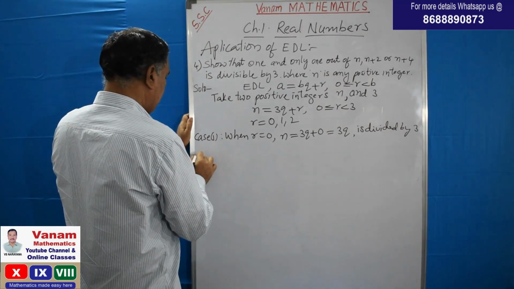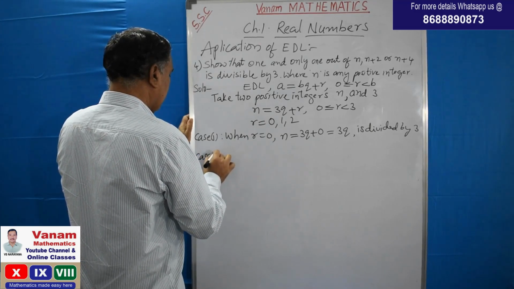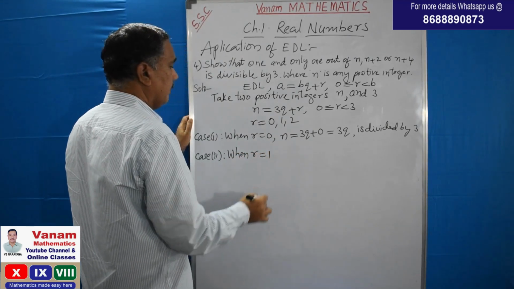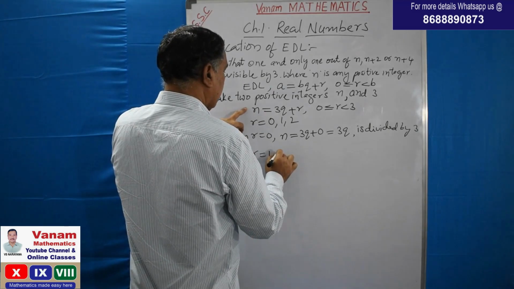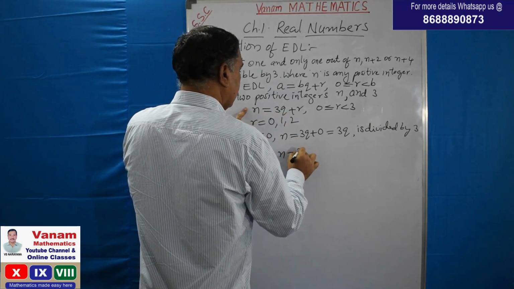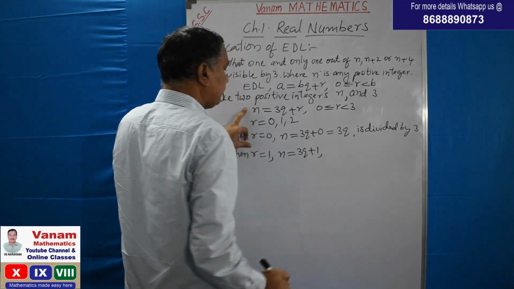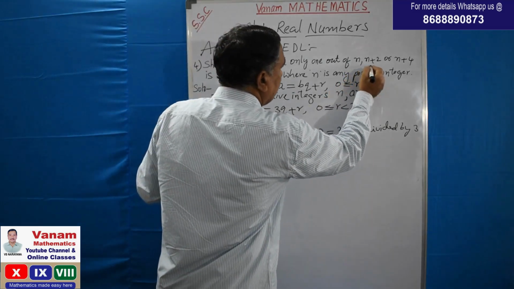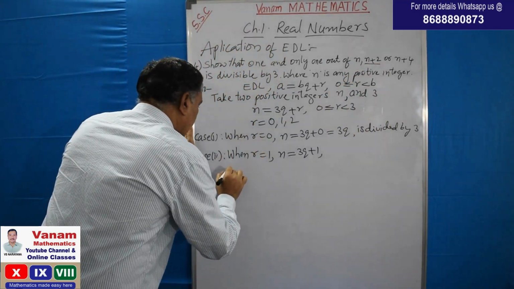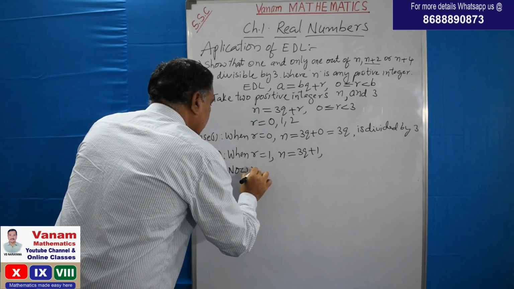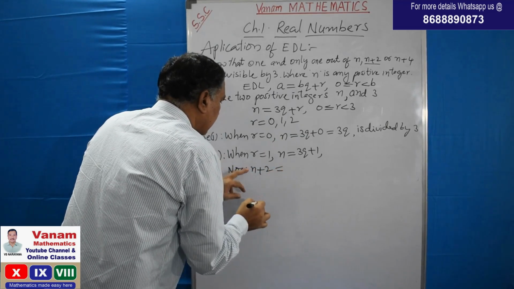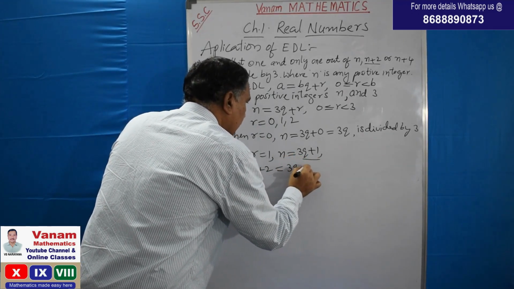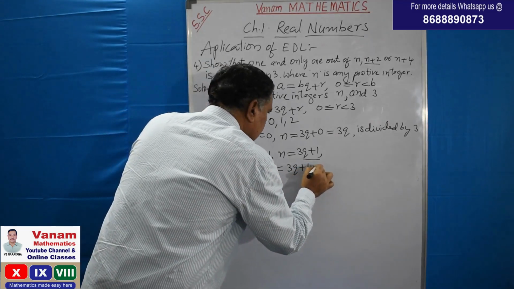Now case 2. What is case 2? When r is equal to 1 here. So n is equal to 3q plus 1. But what he asked? He asked to prove for n plus 2. So now let us find the value of n plus 2. Now n plus 2 is equal to, what is n? This is 3q plus 1, plus 2 as it is.